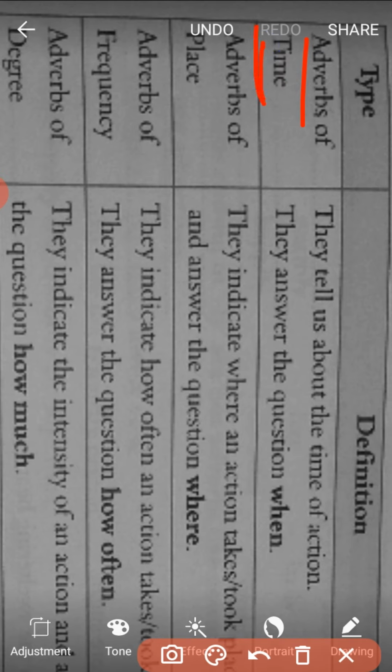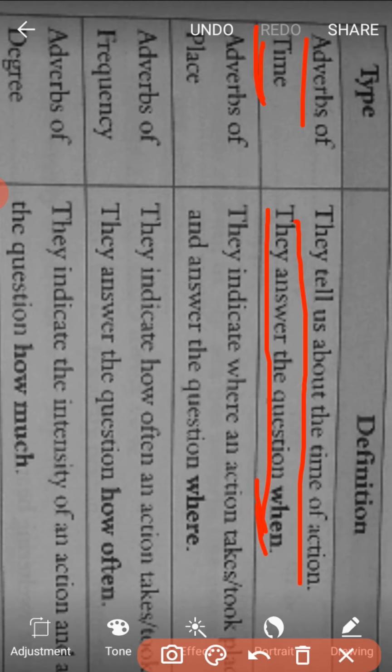As a definition, adverbs of time tell us about the time of action. They answer the question when. So usually, to find out adverbs of time, if we ask the sentence the question when the action takes place, then we come to know the adverb of time.